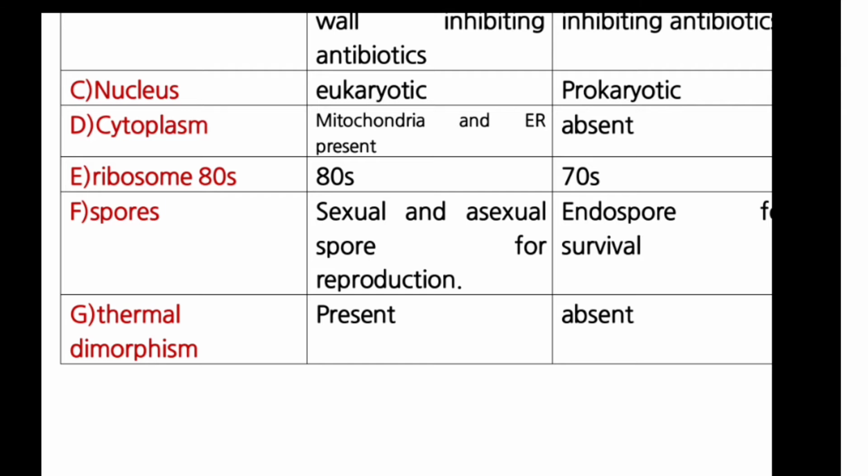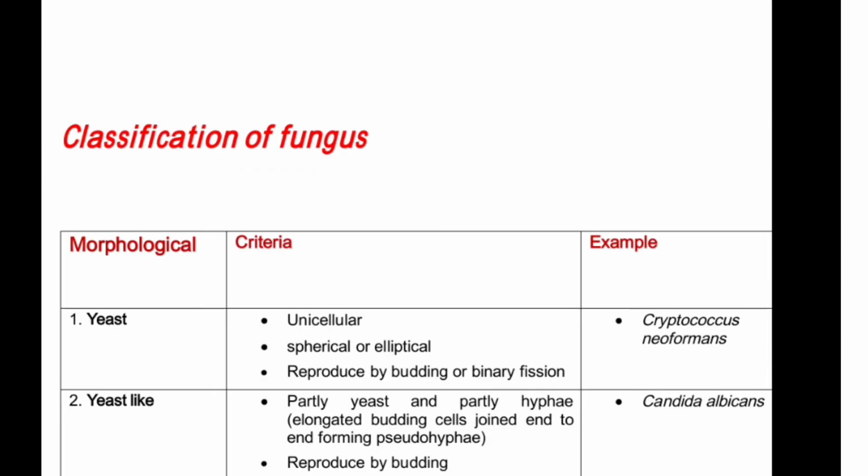Thermal dimorphism present in fungus, absent in bacteria. Thermal dimorphism means the change in the temperature results into the morphological changes in the fungus. Like in the normal room temperature, the fungi remain in the mold form, whereas in the body temperature, like 37 degrees Celsius, it remains in yeast form.